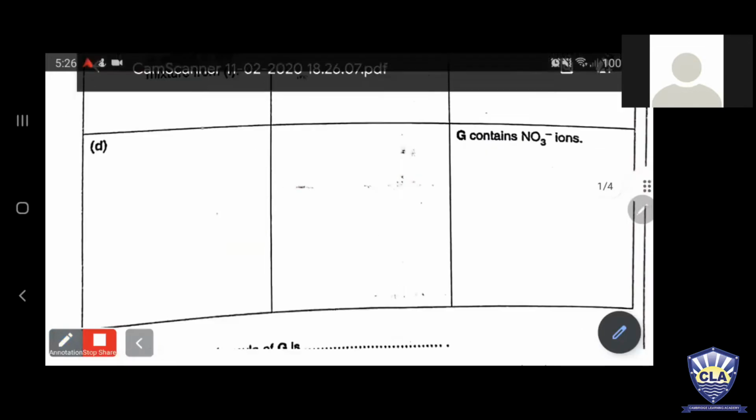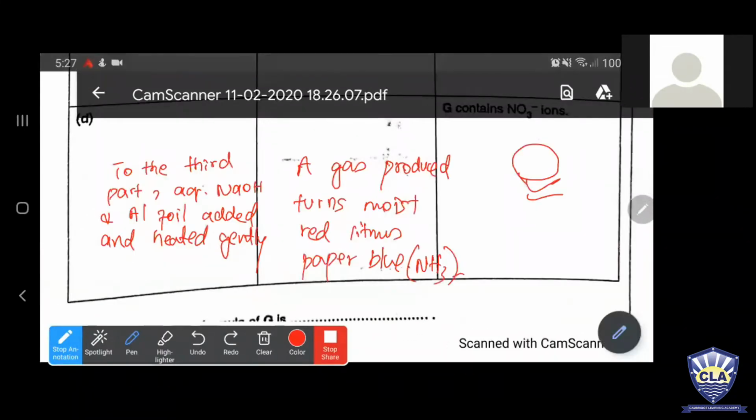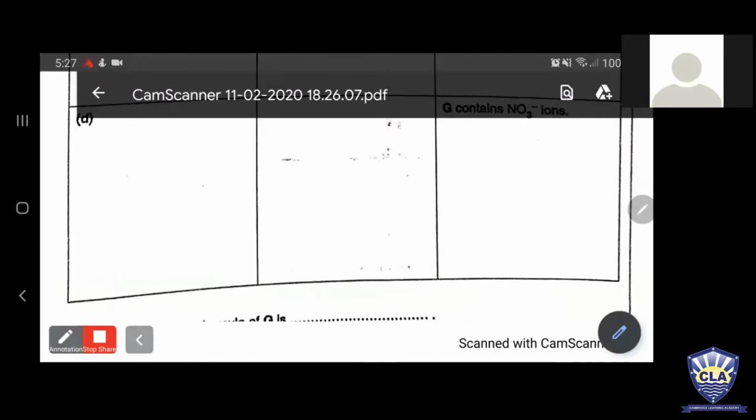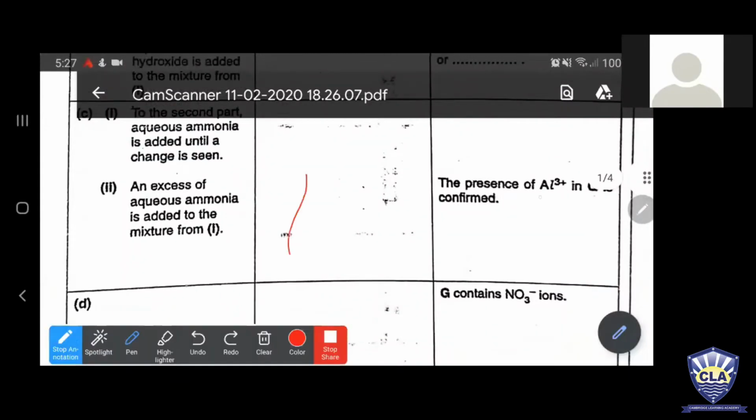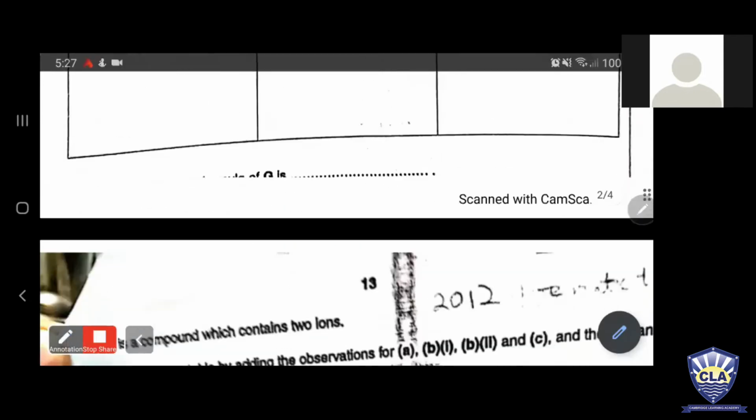Okay guys, now we are going to move on. The last thing he has asked you: what is the name of the salt? Here aluminium is present and here nitrate is present, so you should join them. Al³⁺, NO₃⁻. The plus and minus cancel, 1 will come here and 3 will come here. So the formula would be Al(NO₃)₃. This is the formula of salt G. In the last question he is going to ask you the formula of the salt.